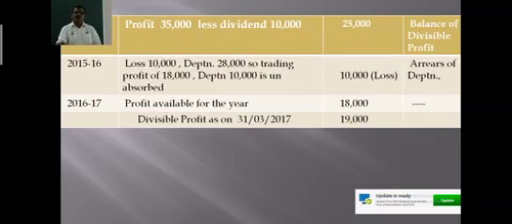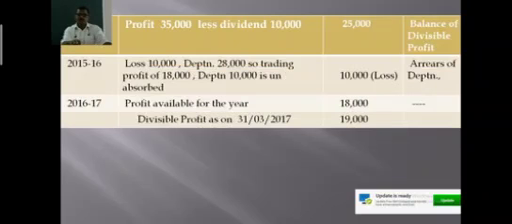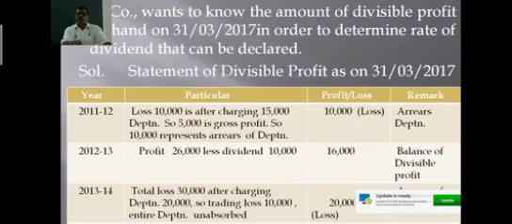right? So in the next year also, in the years 16 and 17 also, the profit available in the company is 18,000. This is the total profit available. So from this statement, ultimately you can calculate the balance of divisible profit at the end of the year. There is a 10,000 rupees loss in the first year, 16,000 rupees profit in the second year, and 20,000 rupees loss